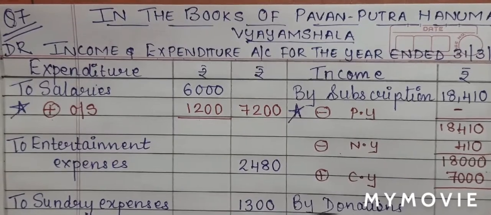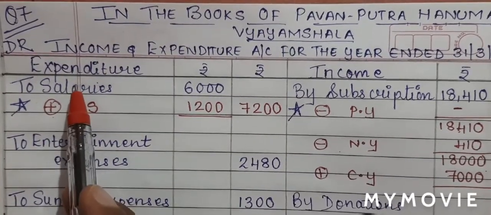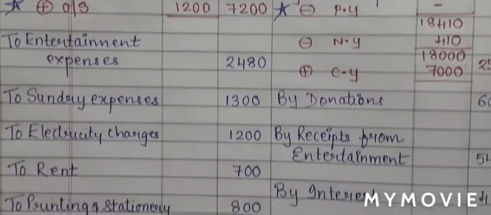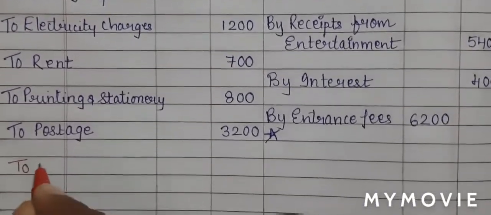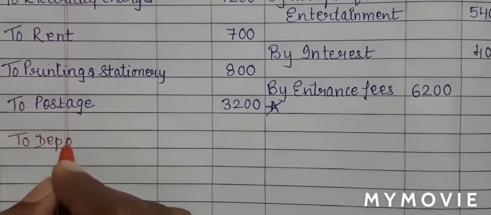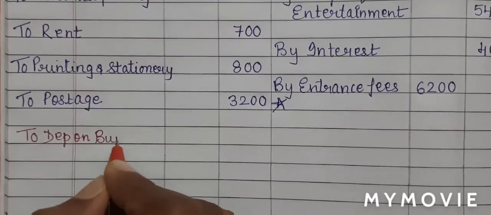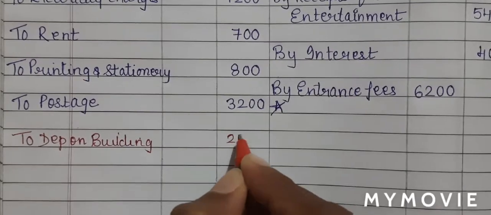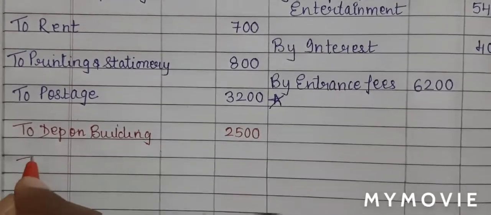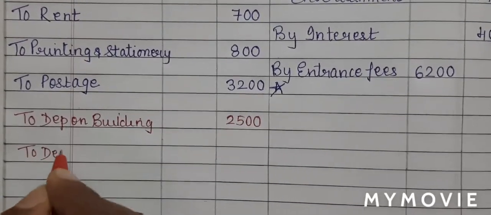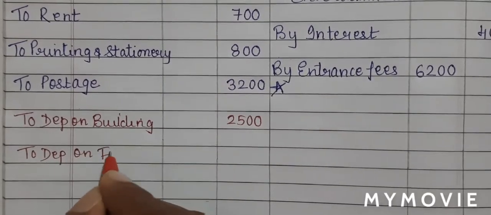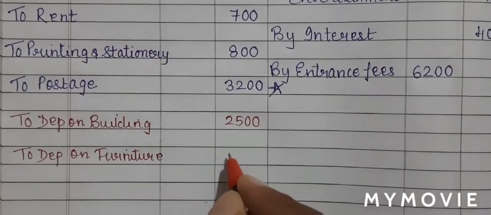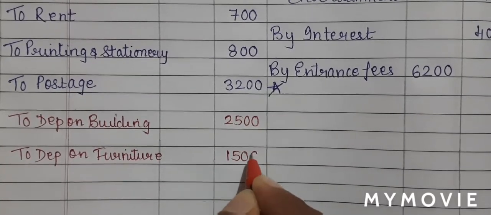My second effect will be on the expenditure side, since depreciation is an expense for the business. So I will write to depreciation on building, 2,500 in the outer column, and to depreciation on furniture, 1,500 in the outer column.